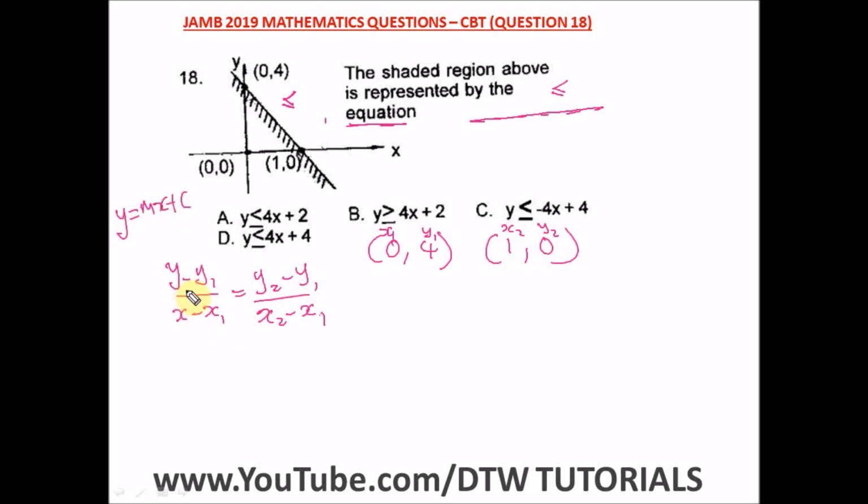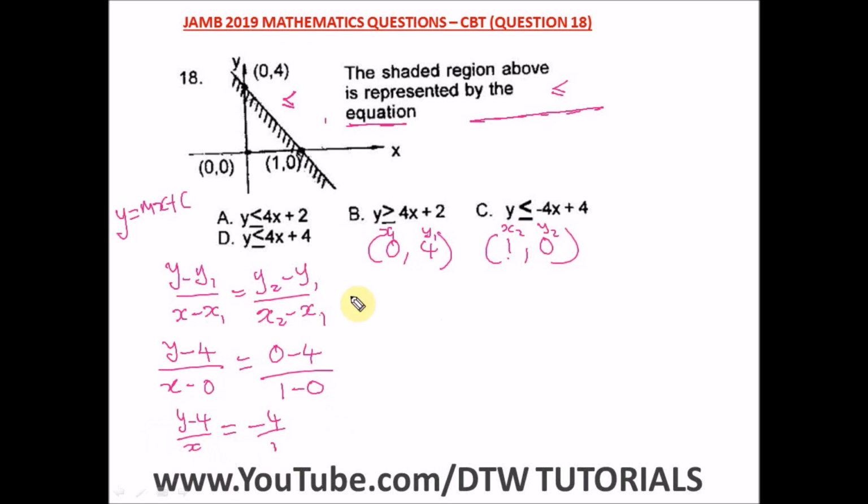Okay, so from here, what do we do? This is y, so we have y minus y1, which is 4, over x minus x1, which is 0, equal to y2, which is 0, minus 4, over x2, which is 1, minus 0. Okay, so from here, what do we have? We have y minus 4 over x. Okay, x minus 0 is still x, and this will give us minus 4 over 1.